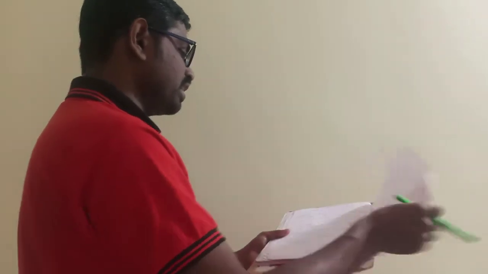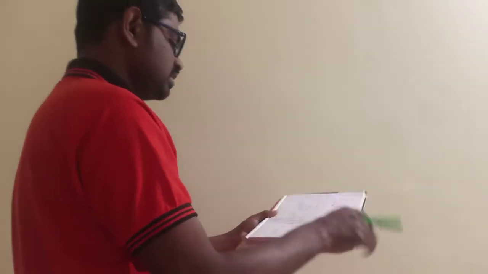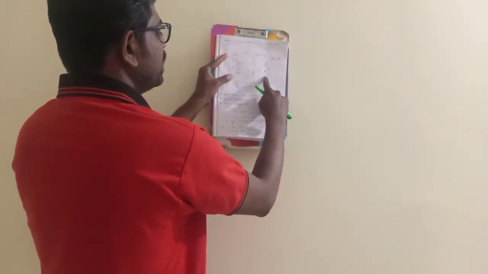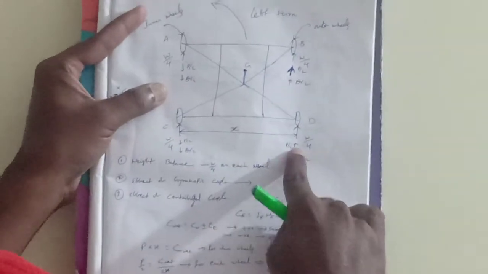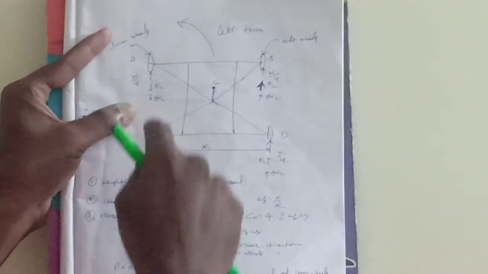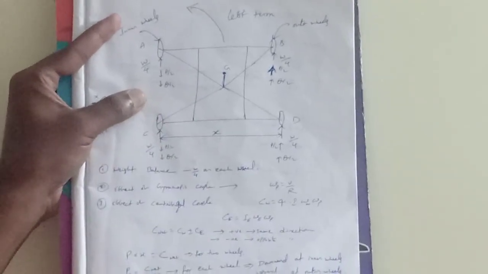So that I have shown here in the diagram. See this diagram. Q by 2 at each wheel, and this Q by 2 will be upward at each outer wheel, and Q by 2 will be downward at each inner wheel.